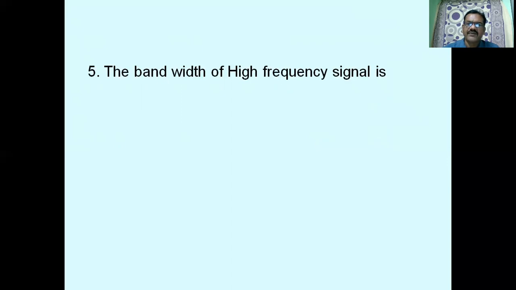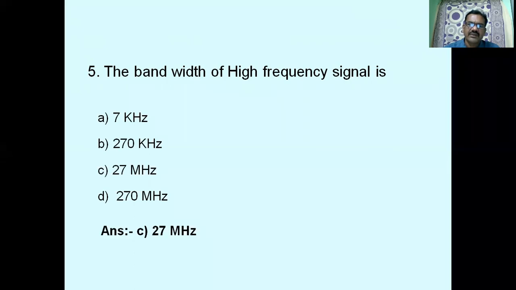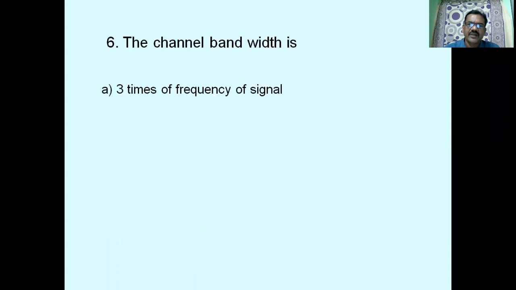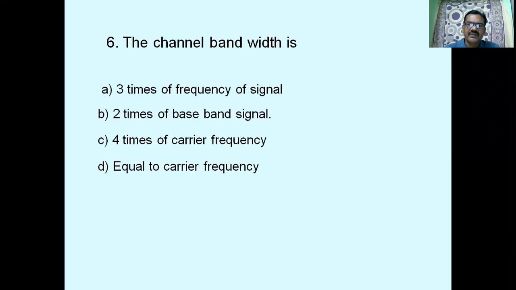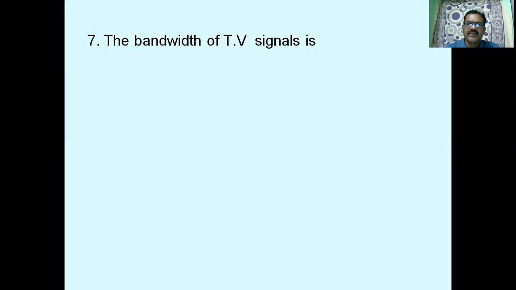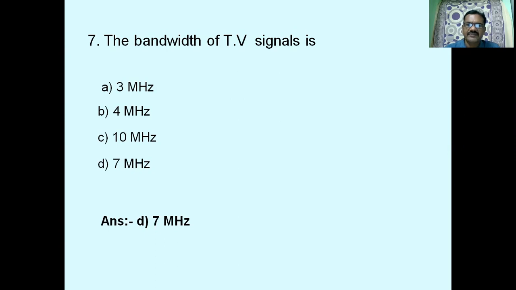The bandwidth of the high frequency signal is 27 megahertz. The channel bandwidth is 2 times the baseband bandwidth. The bandwidth of a TV signal is 7 megahertz, so each TV signal requires a bandwidth of 7 megahertz.